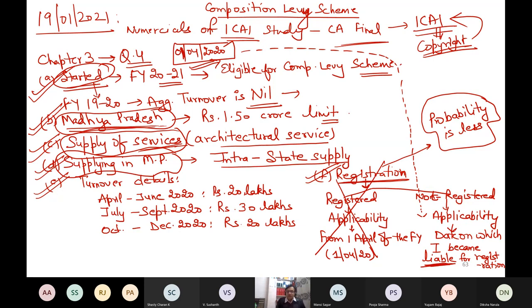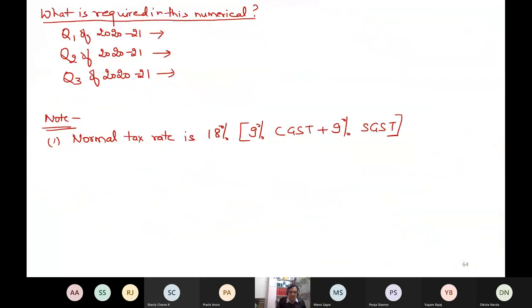So that means when it comes to pay tax to the government of India, on 1st April, I will solve this question as per this point. Not registered. On 1st April, I was not registered. Question says that I obtained registration under section 22. But when will I obtain registration? When I became liable. So do you know when I will become liable? This is my next point.